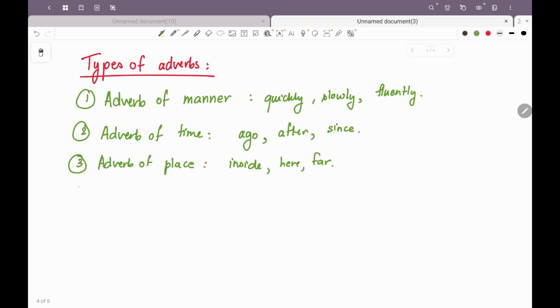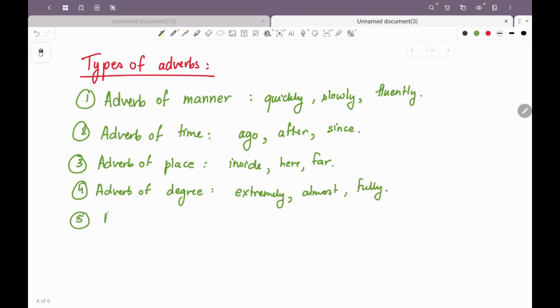Okay. Next we talk about adverb of degree. It talks about the intensity or the degree of an adverb or another adjective or a verb. For example, extremely, almost, you could say. You could also say fully.